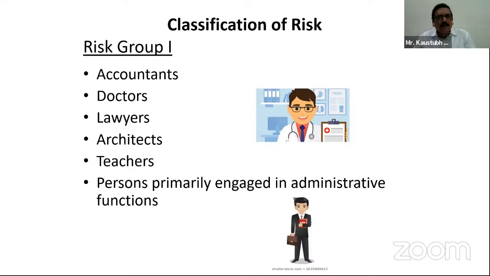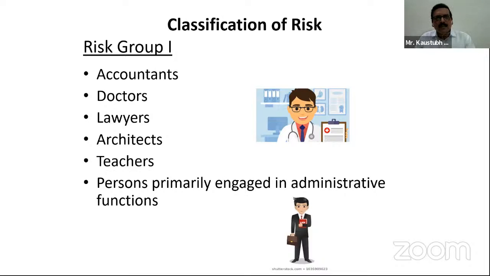Now the most important thing we ought to know is the classification of risk. Yes, the classification of risk is categorized in 3 risk groups. What are those 3 risk groups? Risk group 1, risk group 2, risk group 3. According to their degree of hazard in their working nature, these risk groups are classified. Risk group 1 is for the persons where the risk of a claim arriving to the insurance company is less, is minimal.